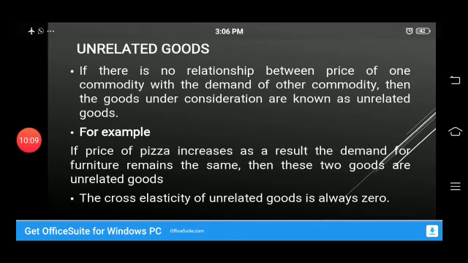Now, what you need to do, you have to write three examples for the substitute goods, for the complementary goods, and for the unrelated goods. And also, you have to write three examples of the income elasticity of demand in case of normal goods and inferior goods. Submit it to me in a group.